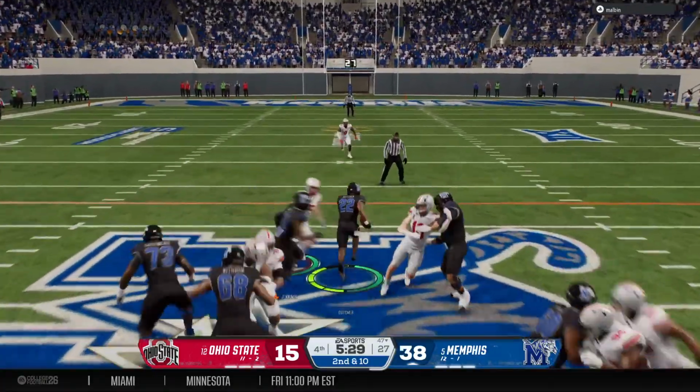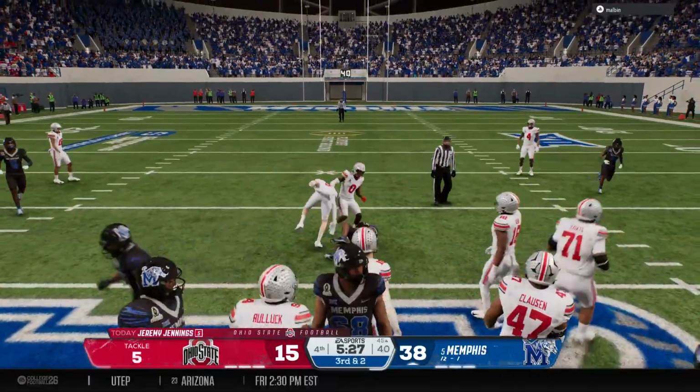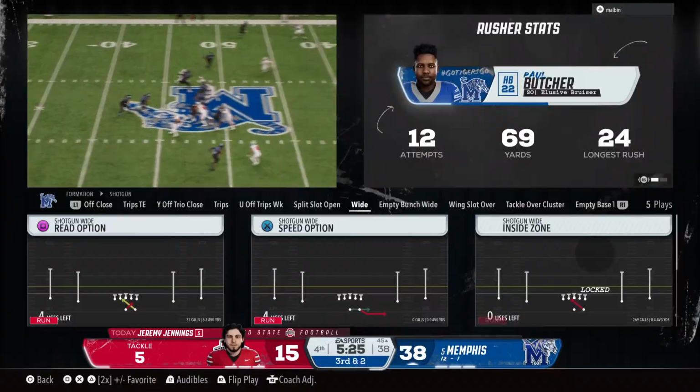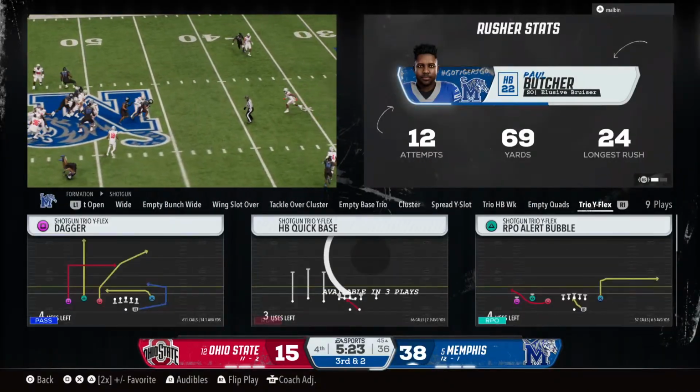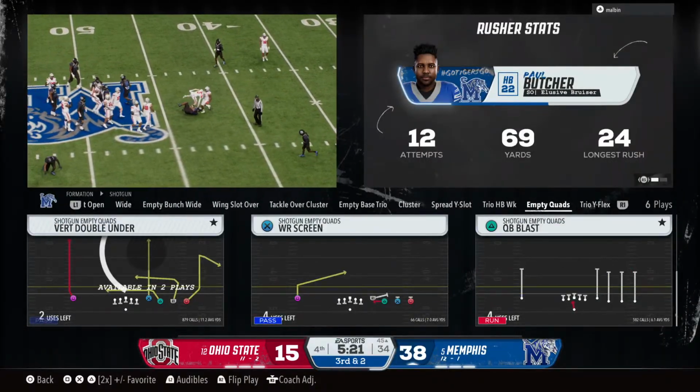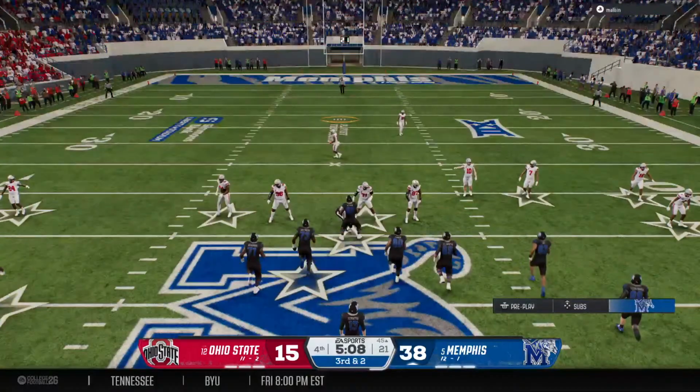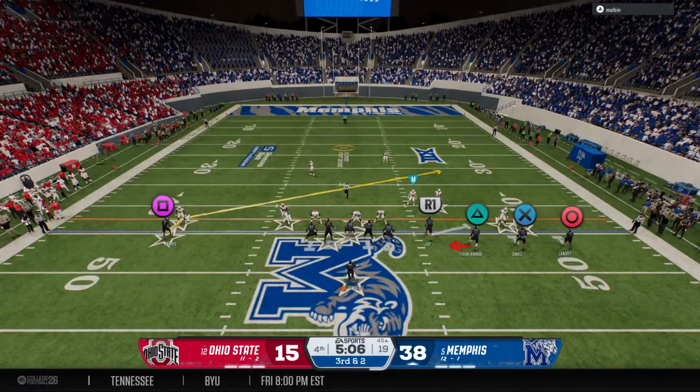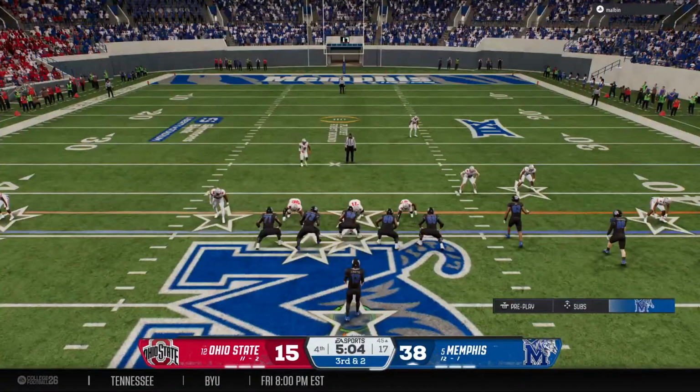From the shotgun now, here's an inside give. And they tackle him, but a nice pickup on that running play. Man, you know, the back gets a lot of the attention here, and he's a good back. But I love to see that offensive line win the battle of the line of scrimmage. Empty set now, 5 wide receivers.